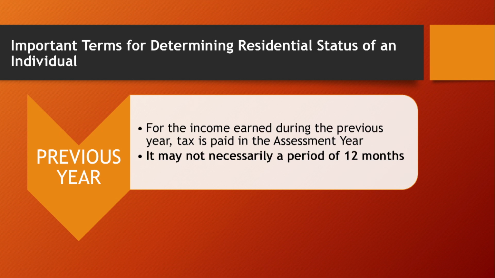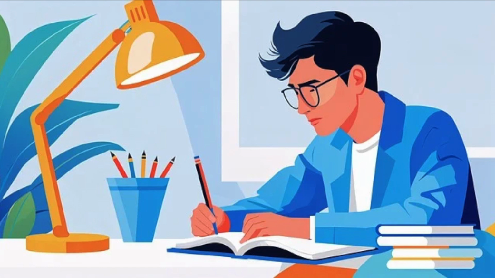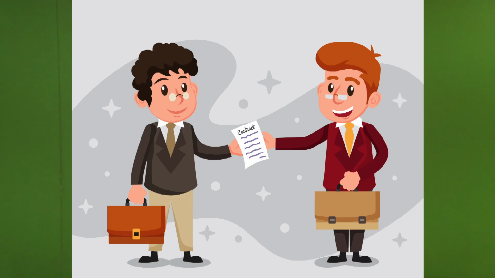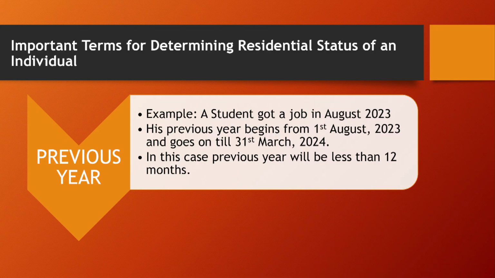Why? Because, for example, a student has passed his graduation and got his job in August 2023. So his previous year begins on 1st August 2023 and ends on 31st March 2024. So the previous year will be a period of less than 12 months, from 1st August to 31st March 2024.